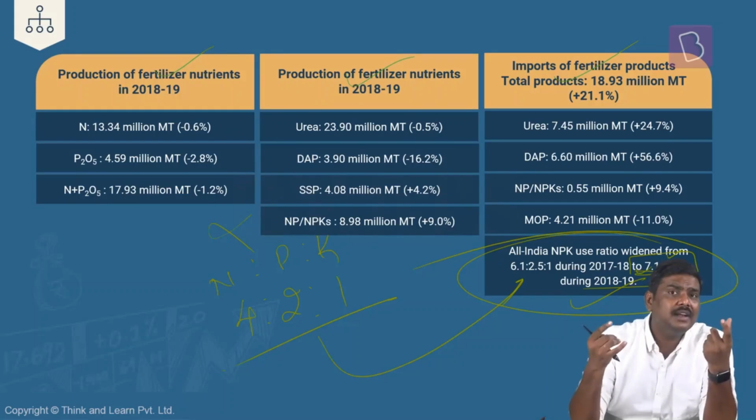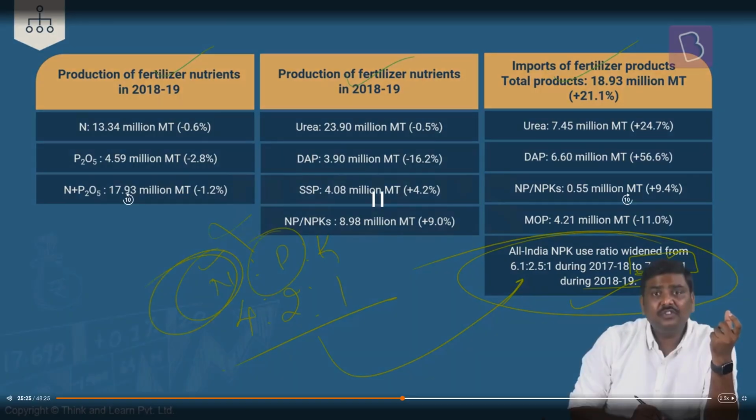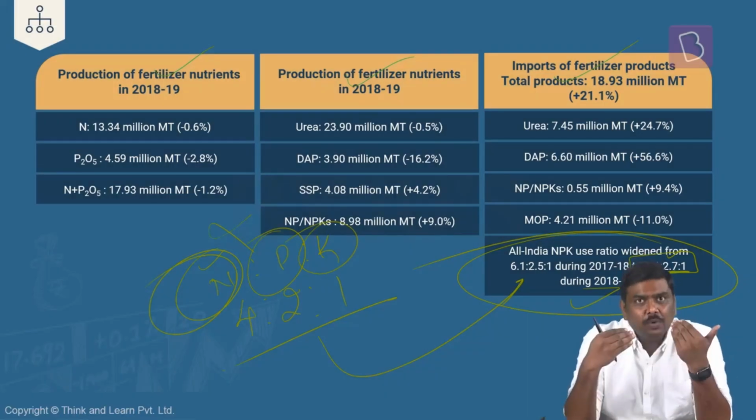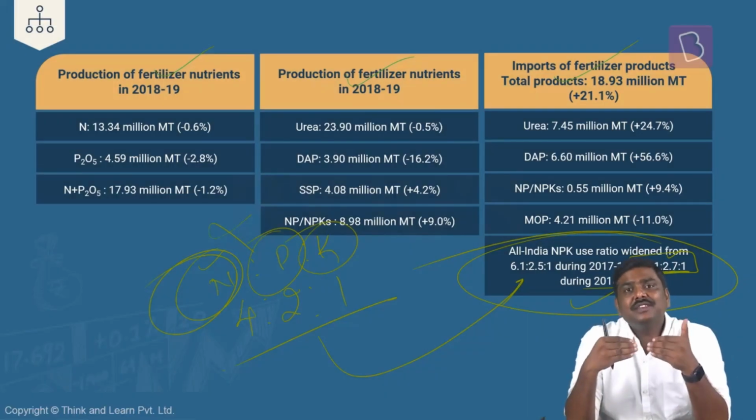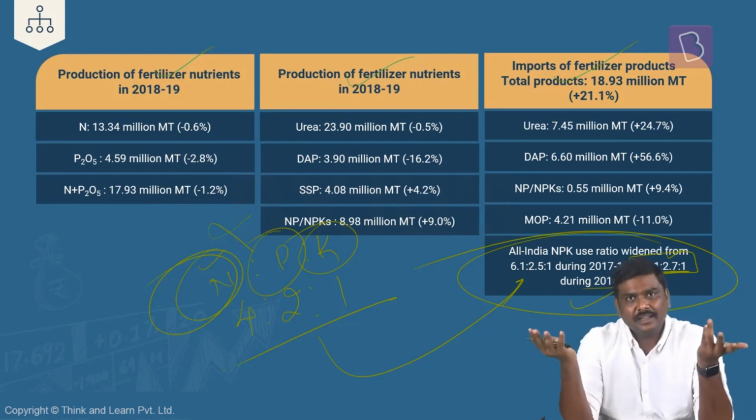There is a huge skewing of this particular ratio where you can see that consumption of nitrogen is very, very high. Consumption of phosphorus is again skewed. And consumption of potash is also skewed. And when I'm saying skewed, it essentially means there are certain regions where you're supposed to use the optimal usage ratio. We are not following that. We are majorly consuming nitrogen in India.